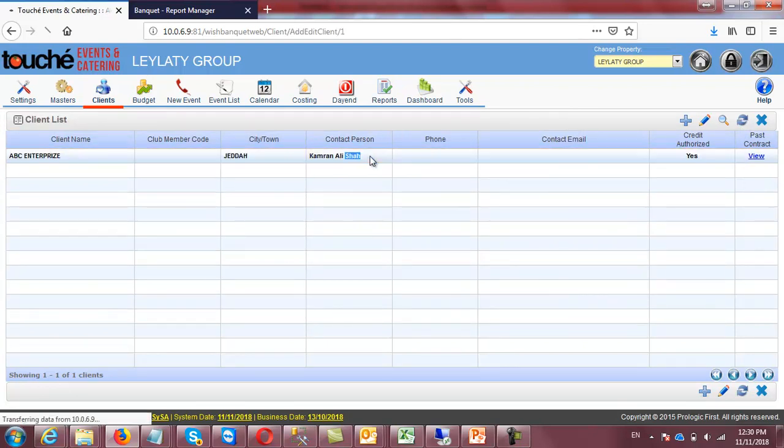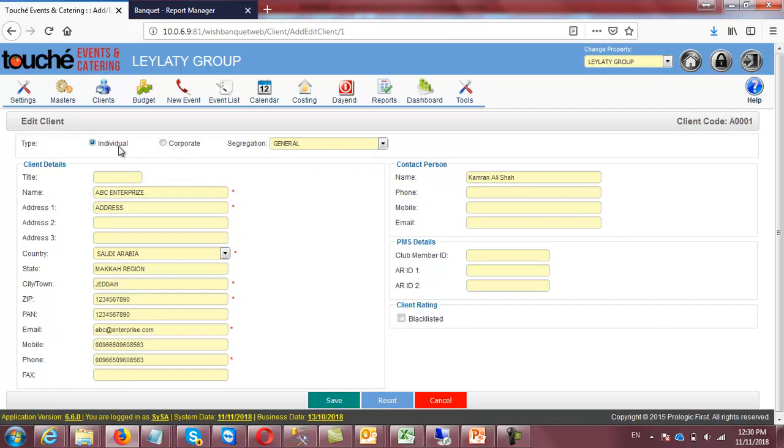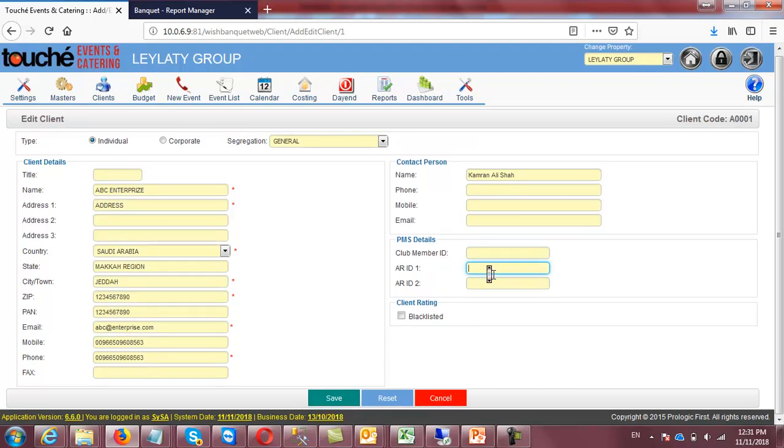Let me leave the client. Here you can define whether this client is individual or corporate, and then you can define the segmentations also. Okay, and then of course if individual, Mr., Mrs., the name and other details. Okay, the contact: if this is a corporate especially, you are supposed to define the contact details. And AR, this is for the accounts, so the accounts might be the city ledger, you can define it here. At any moment of time you can also make a client blacklisted. The system will also guide you on who are the blacklisted clients with whom you cannot deal in the future.